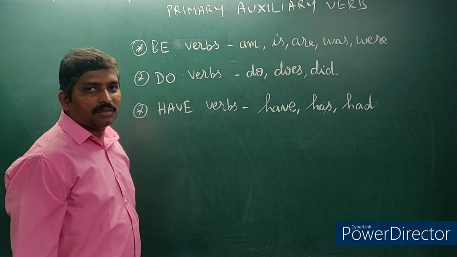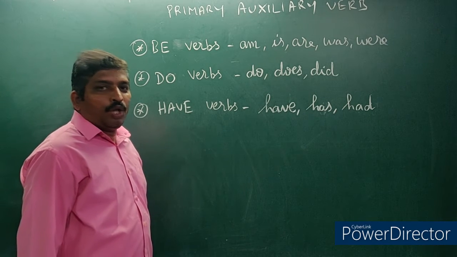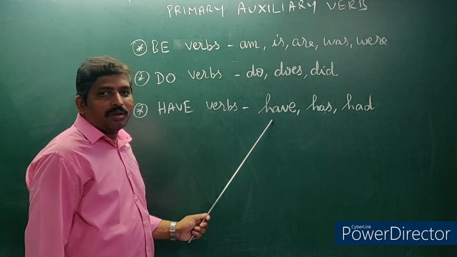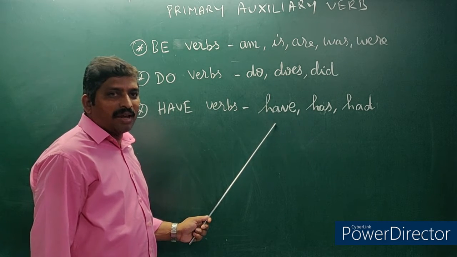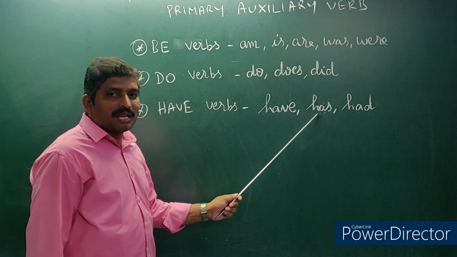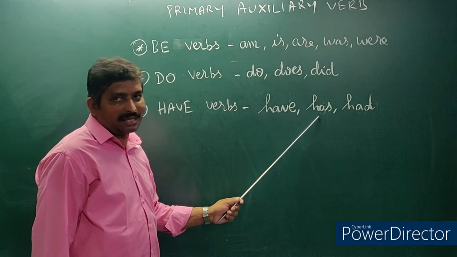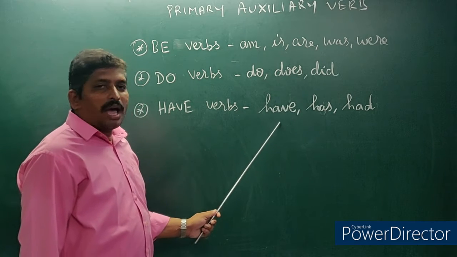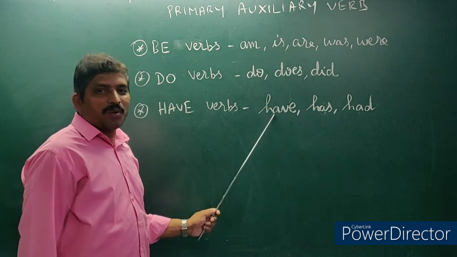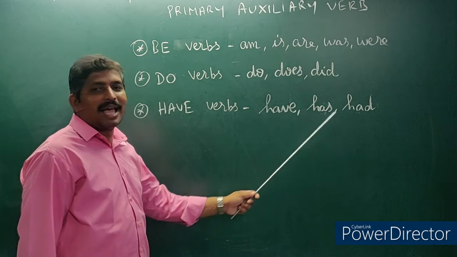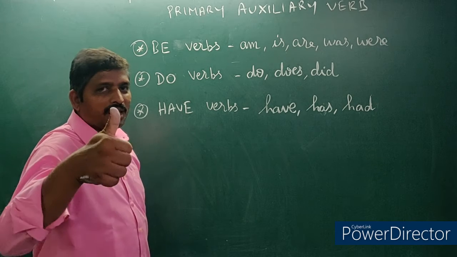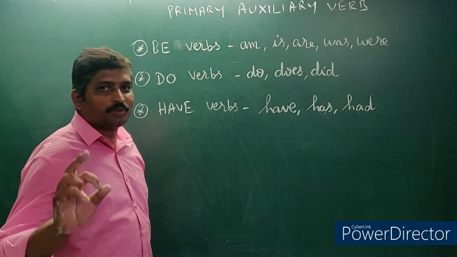Do you understand? Do you remember what I taught yesterday? I have, you have, we have, they have. He has, she has, it has. Have and has is a present tense. The past tense form of have and has is had. Do you remember? Okay? Super.